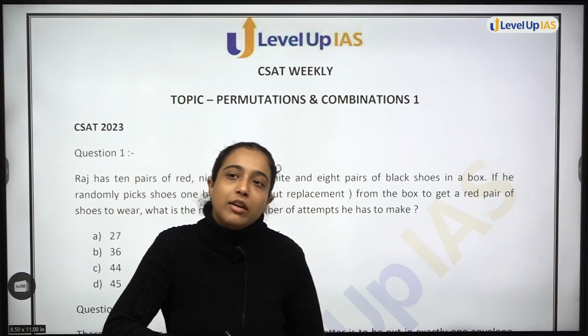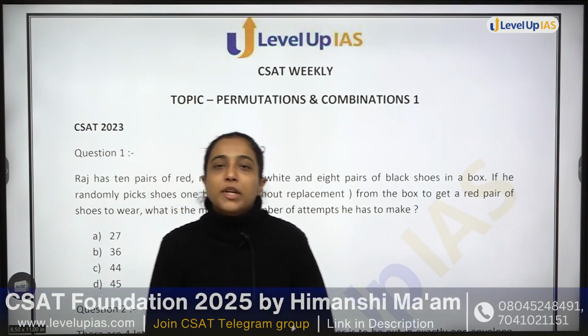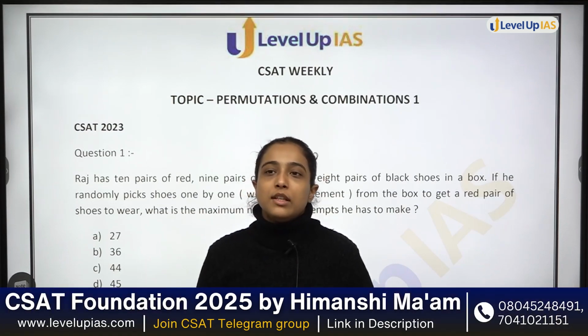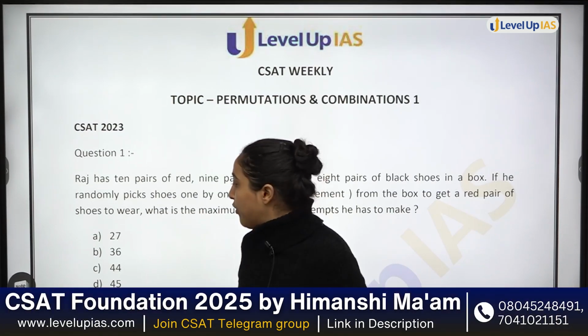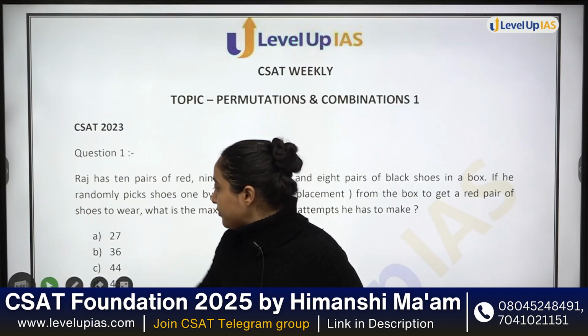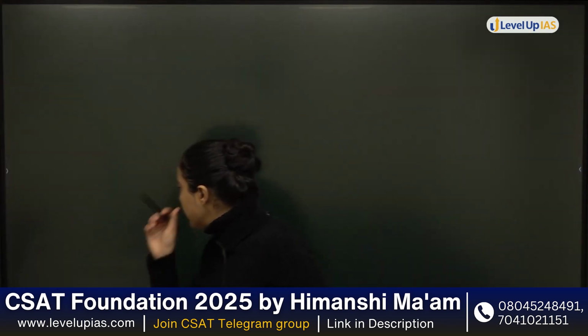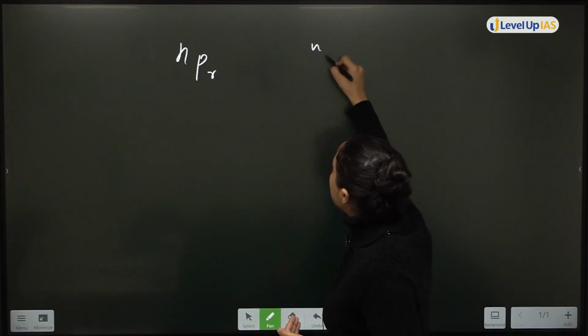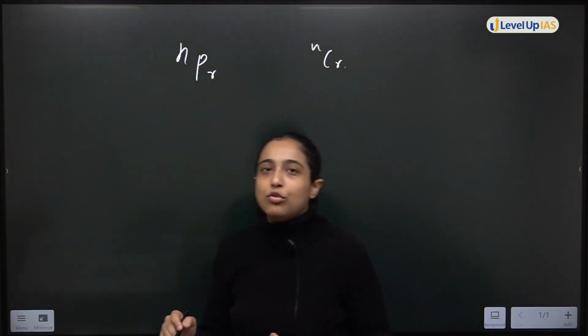Now, the trick with this topic is, this topic is not difficult in itself. इस टॉपिक में कुछ भी ऐसा नहीं है कि बहुत टफ है. For any permutation, it is nPr. For combination, it is nCr. These are the two formulas.